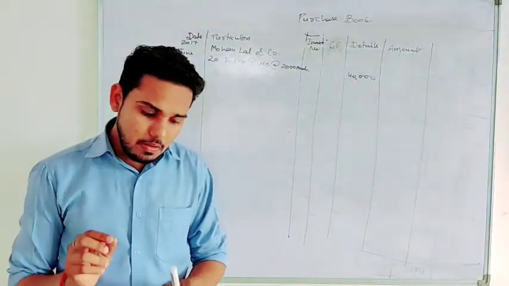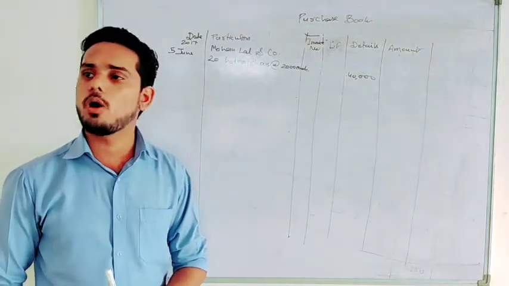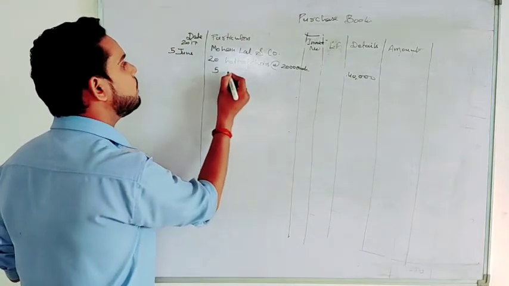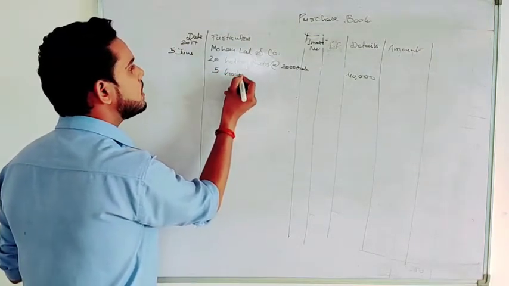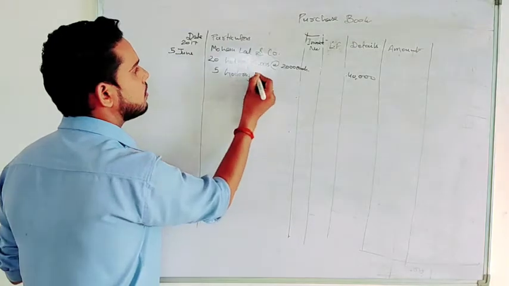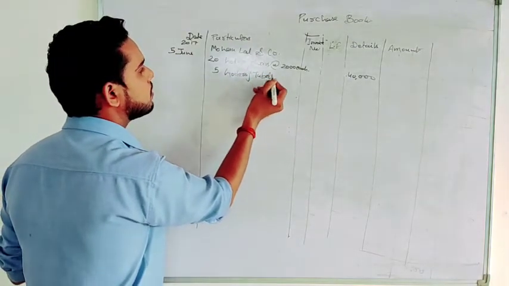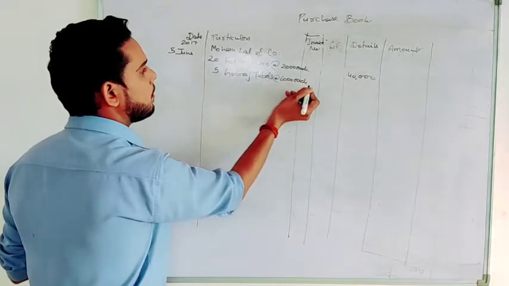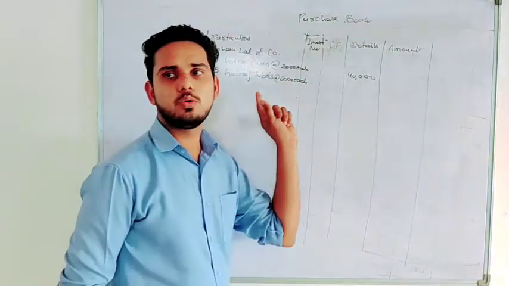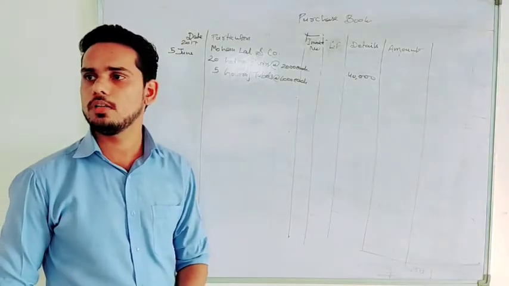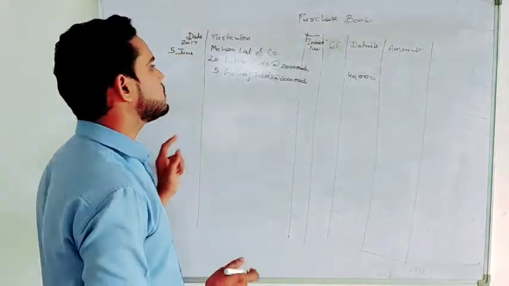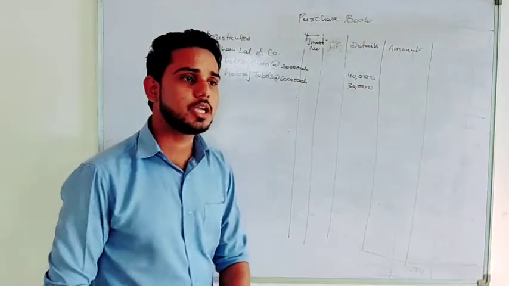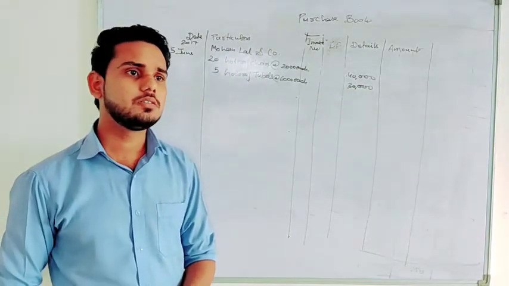Then what is given? 5 Godrej tables also at the rate of 6,000 each. So we will write what? 5 Godrej tables at the rate of 6,000 each. Prepare the column accordingly so that you don't go to another column, right? Okay. Now this amount will be how much? 30,000. Now is there any other purchase related to this particular person?